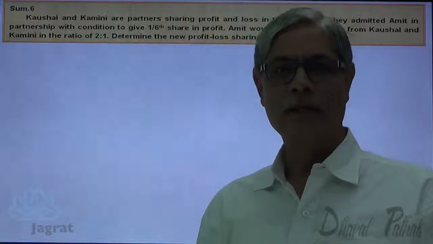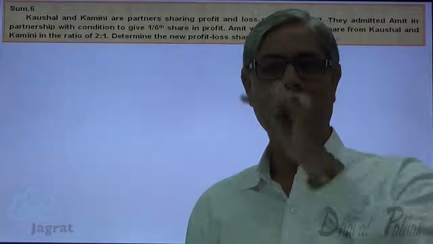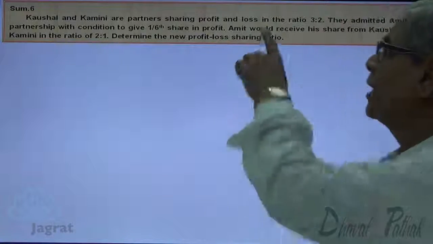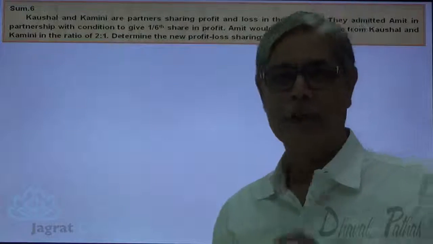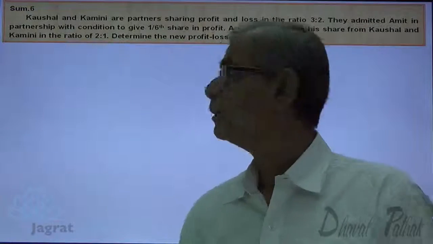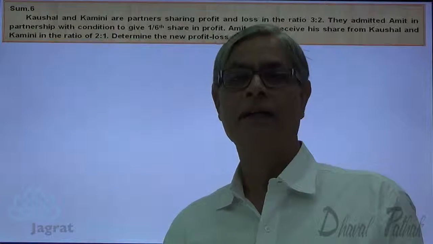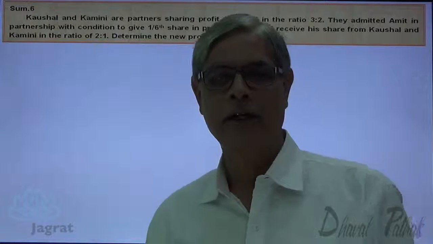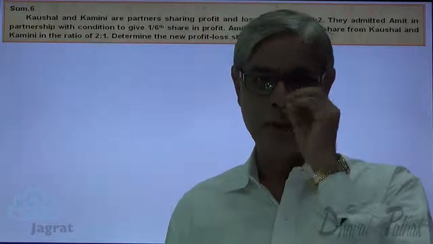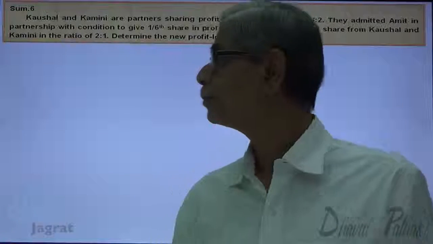What is the normal understanding? Profit is 1, 1/6 is given to the new partner, and the 5/6 remaining profit will be distributed in the old profit sharing ratio 3:2. That normal understanding is not applicable. Why? Because you are given the details of the sacrificing ratio. Even if you are given the details of share sacrificed, you should not apply the normal understanding that I told you.